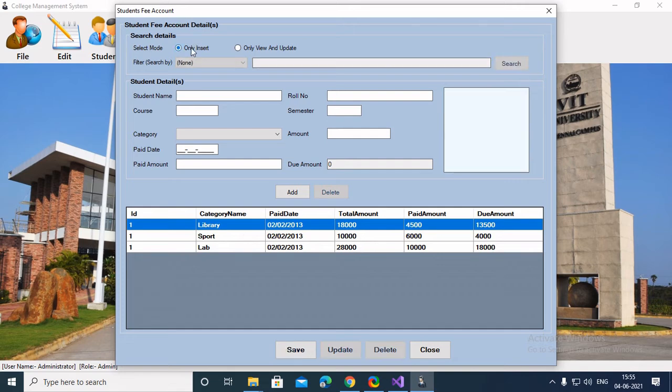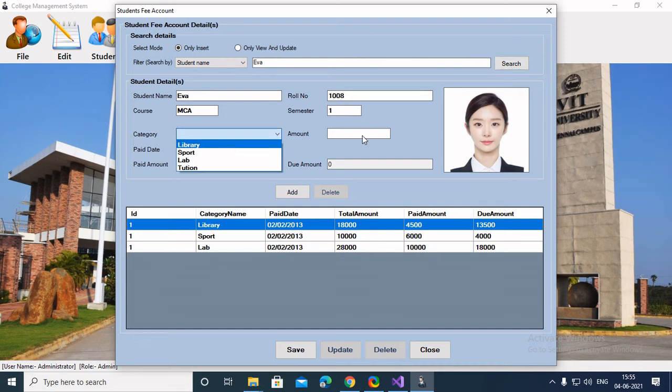So now let's add for Joey, or we can add for Eva. So basically select the category, like suppose Eva paid the amount.